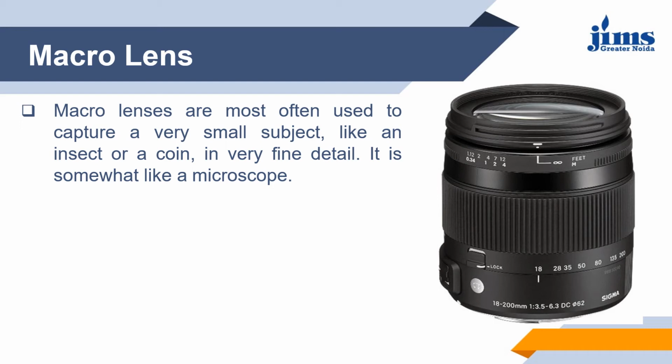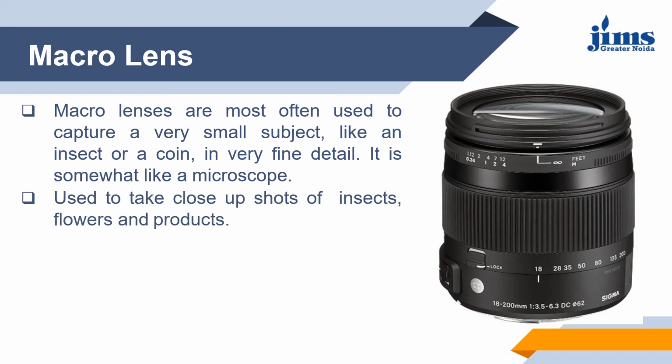We can see such things using a macro lens. These lenses can be of any focal length, but often are in the normal or short telephoto range of length.